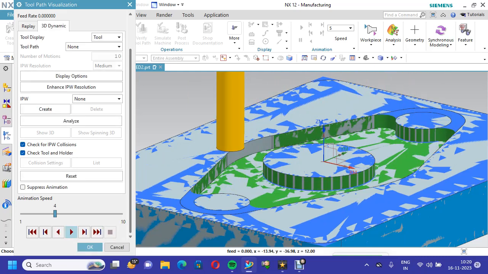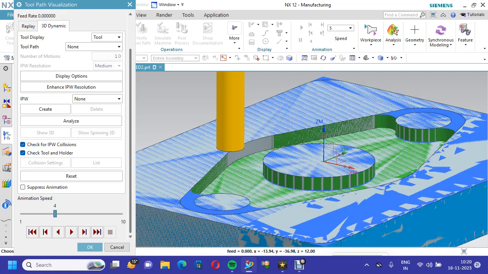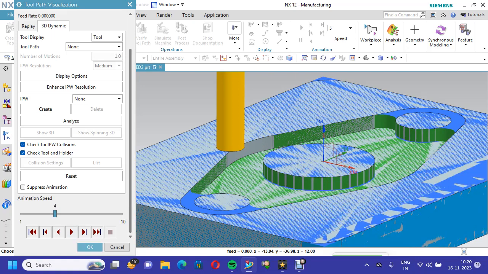Okay. Now please see, this material has not been removed because the 10 mm cutter cannot enter these small areas. So this material we have to remove by using rest mill. What is meant by rest mill? Rest milling is one type of operation in which the material left by the previous cutter or previous operations is removed. Now this material will be removed by using the rest milling option.